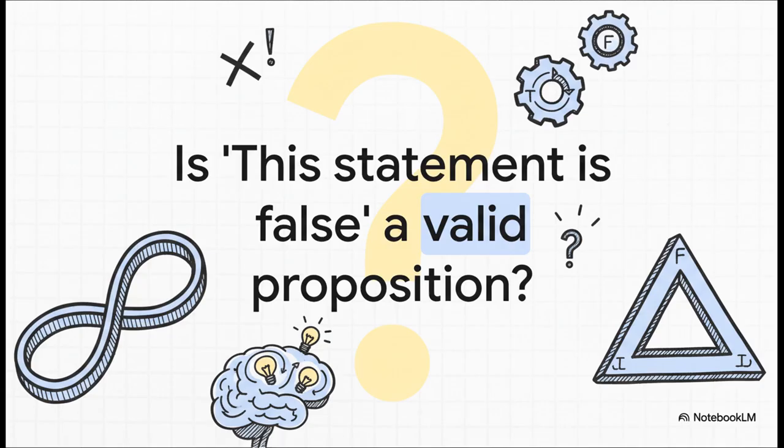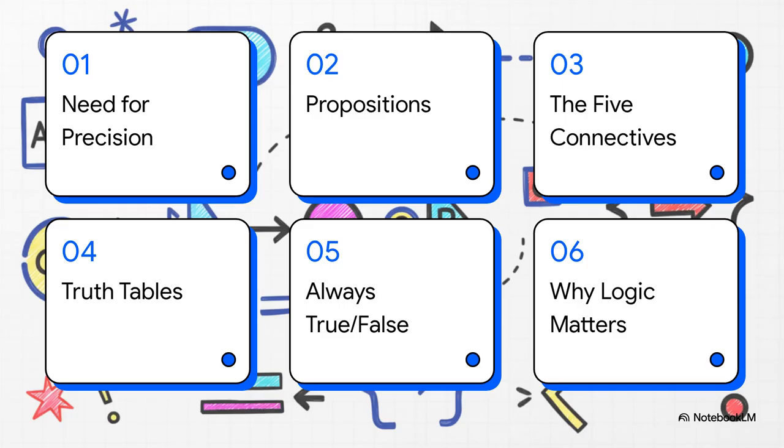unbreakable rules. Okay, so here's our game plan for today. We're going to start with why we need this precision in the first place. Then we'll get into the basic building blocks, which are called propositions. After that, we'll look at how to connect them, how to check their truth with something called a truth table, and finally, we'll wrap up by looking at why any of this stuff actually matters in the real world.